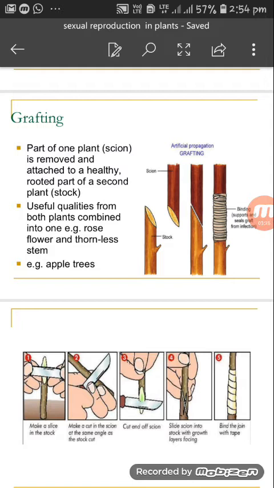Example, apple trees. Look how artificial grafting is done. The lower part is called the stock and the upper part is called the scion. See how it has been cut, placed into a new plant and bound. Look at the diagram, how the binding has been done. It supports the graft and seals it from infection. With the help of a cloth or thread, that part is sealed, so there is no infection to the grafted plant.